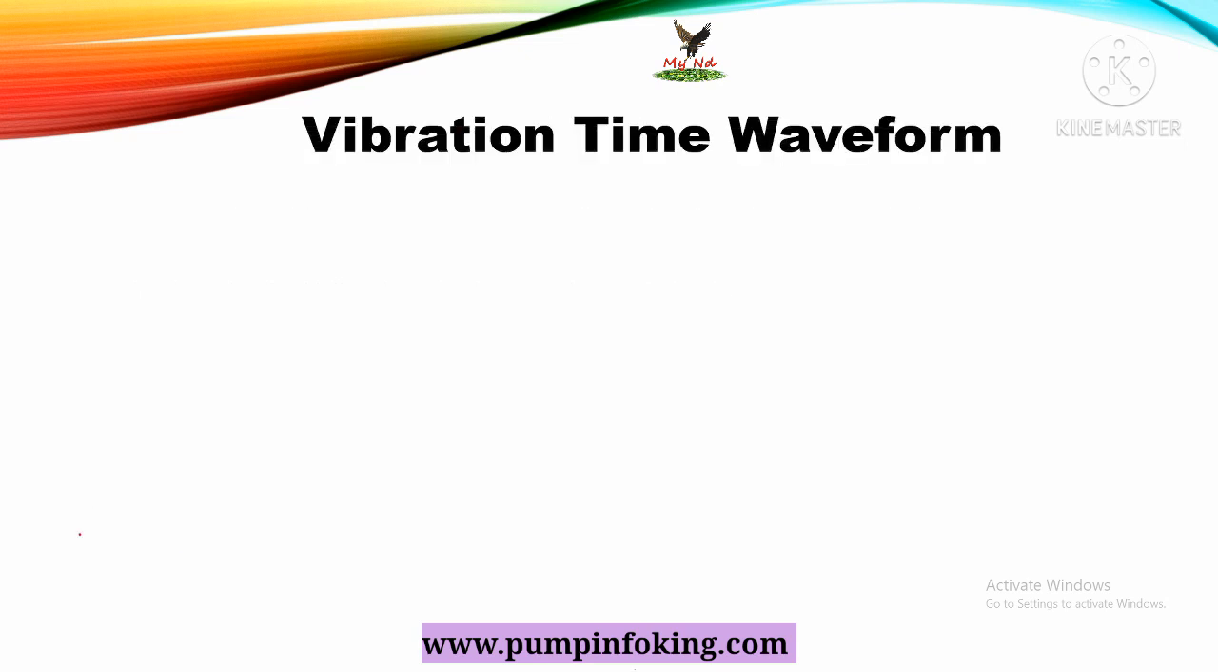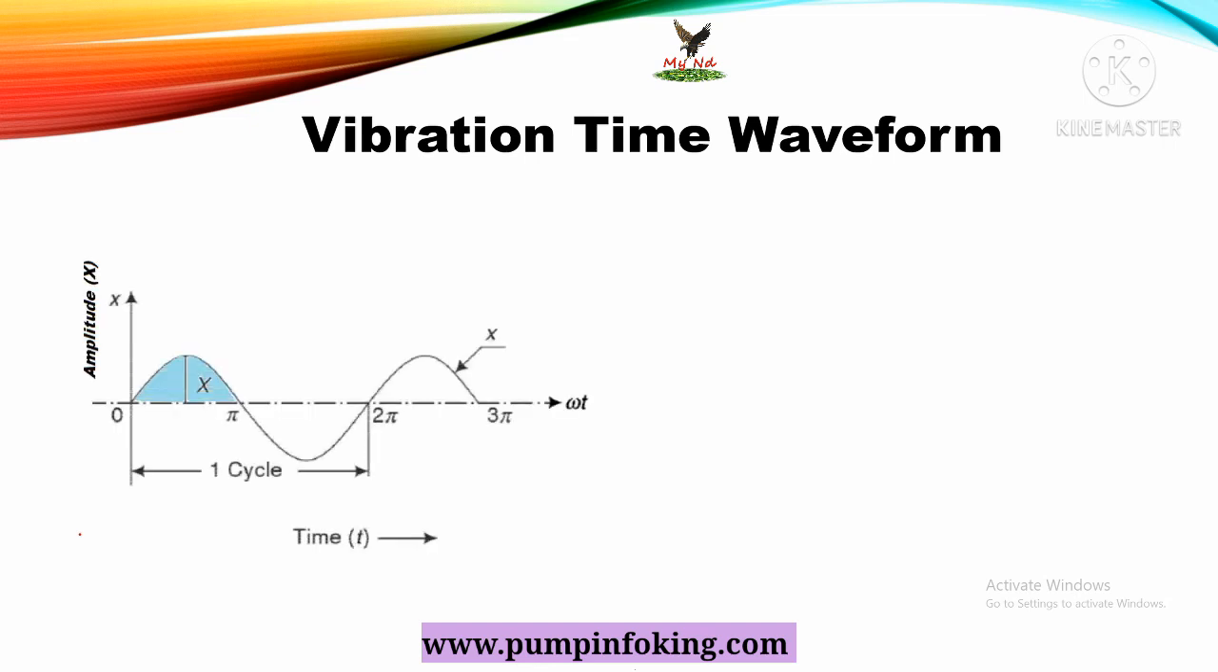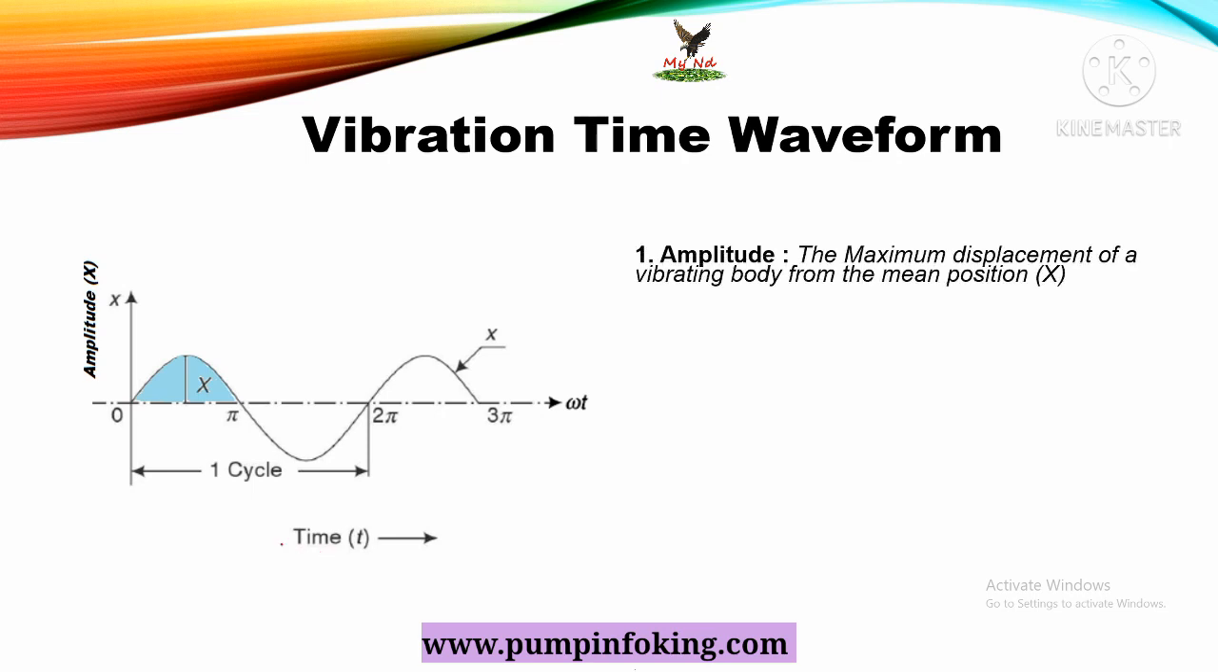So we are discussing the vibration time waveform. These are vibration time waveforms, time versus amplitude. So what is amplitude? The maximum displacement of the vibrating body from the mean position x. This is the mean position of x, and this is the maximum displacement of the vibrating body. It is called the amplitude. Second is the cycle. It is the motion completed during one time period. It is called a cycle.